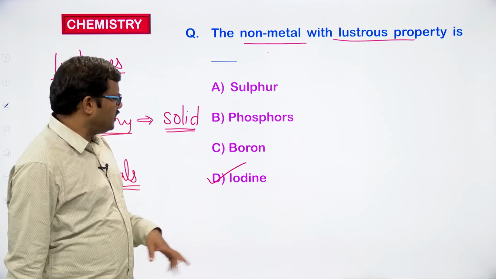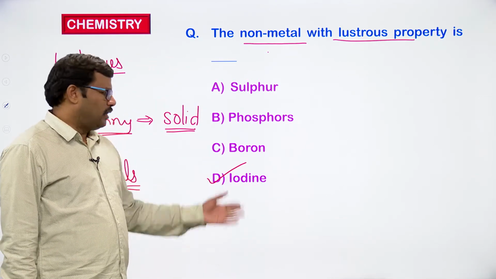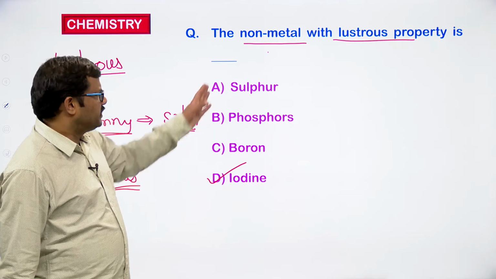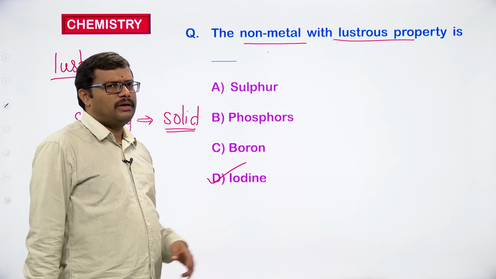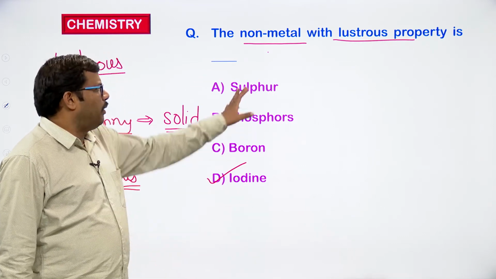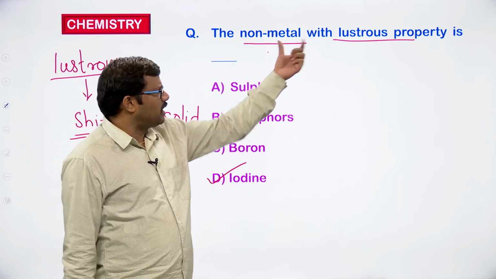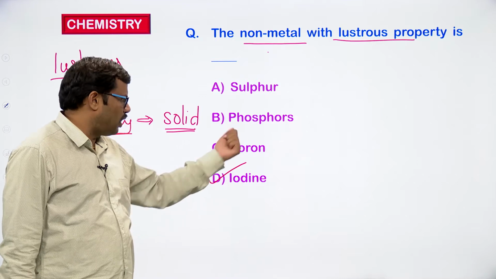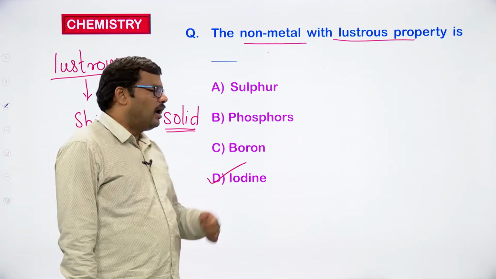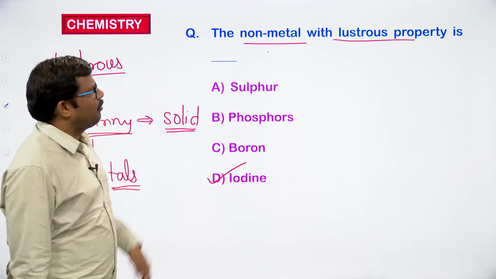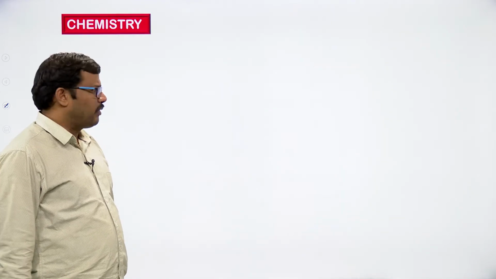So, shining property is associated with iodine. Iodine is a non-metal. Sulfur and phosphorus are also non-metals, and both exist in solid form, but they won't have any lustrous property. So, shining property is absent for sulfur, phosphorus and boron, and present for iodine. Iodine is a non-metal which has the shining property.